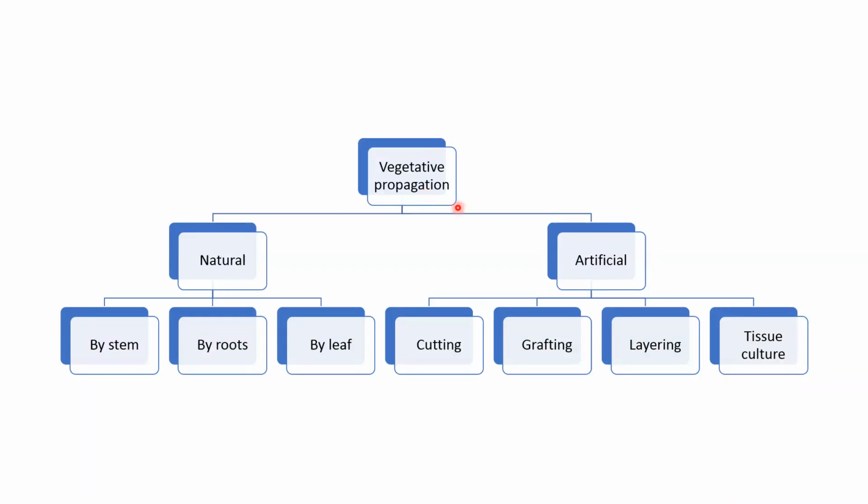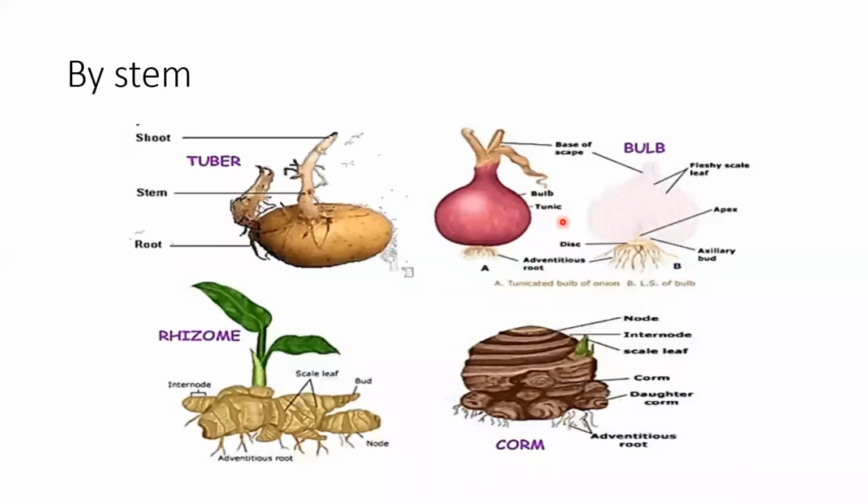This vegetative propagation is basically of two types: natural and artificial. Natural is when the plant naturally propagates vegetatively, either by stem or by root or by leaf. And artificial is when humans influence the vegetative propagation through cutting, grafting, layering or tissue culture. We will discuss them one by one. We will start with the stem. So, natural vegetative propagation by stem, and to be very precise, I should call it the underground stem.